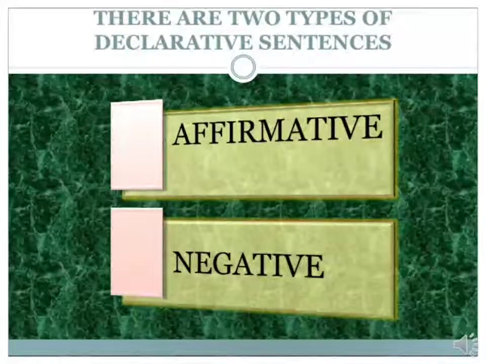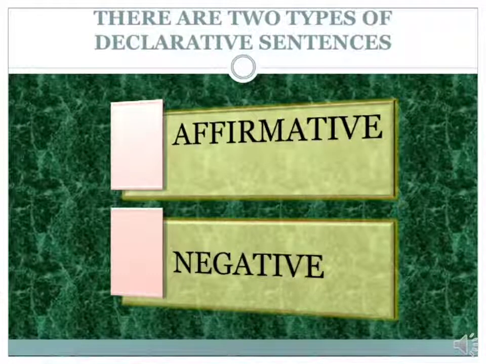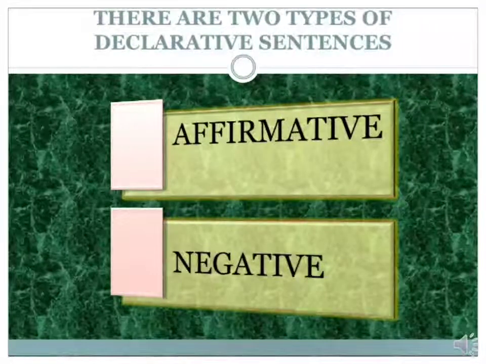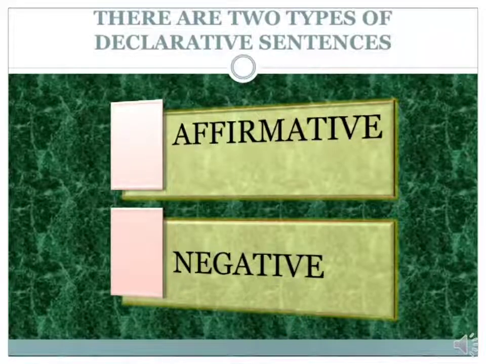Students, it would be interesting for you to know that even declarative sentences are of two types. The first one is affirmative and the second one is negative.